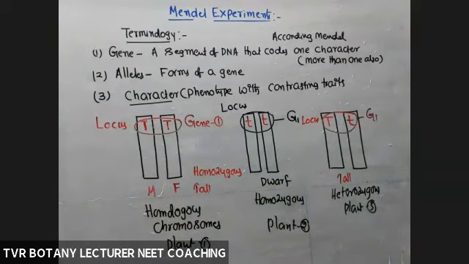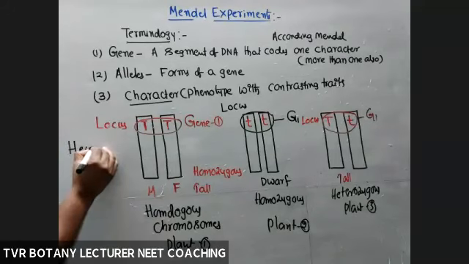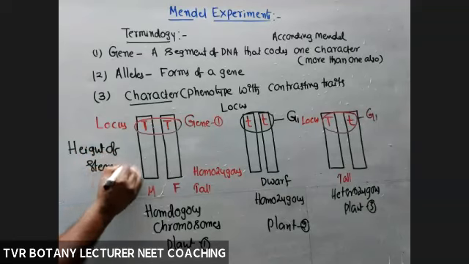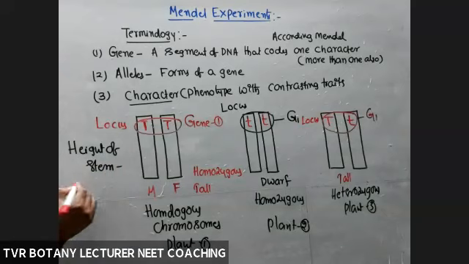That is the difference between heterozygous and homozygous. Okay, so here in this case, height of the plant according to Mendel, height of stem depends on one gene.